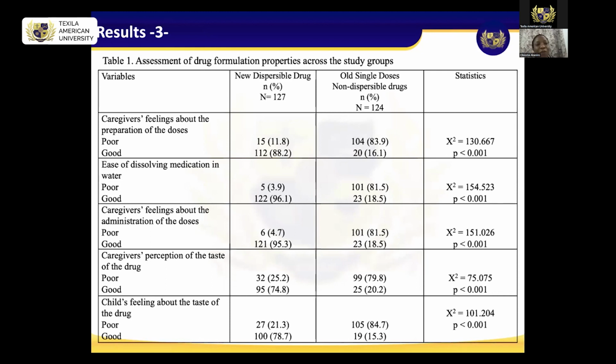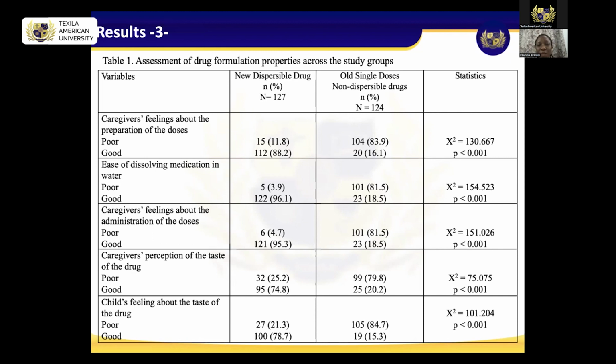And you see from the first one was the caregiver's feeling about the preparation of the doses. And you see that for the new dispersible drug, we have a lot more of the caregivers have a good response in terms of feeling that the preparation was a lot easier and non-cumbersome for them. And that was about 88.2%.